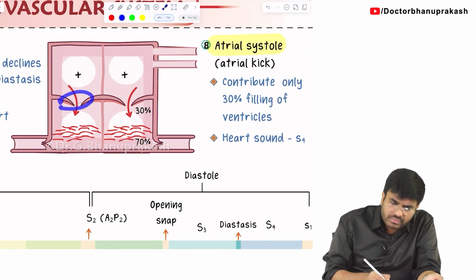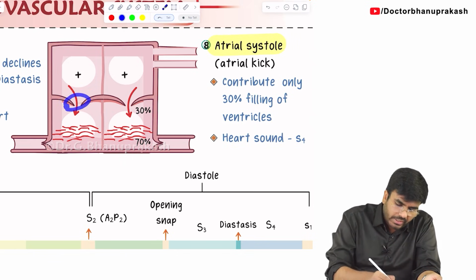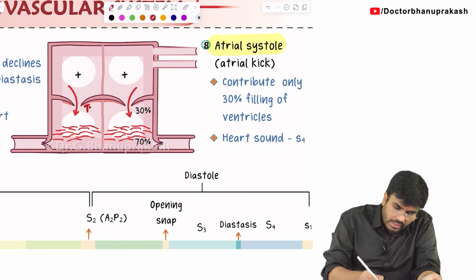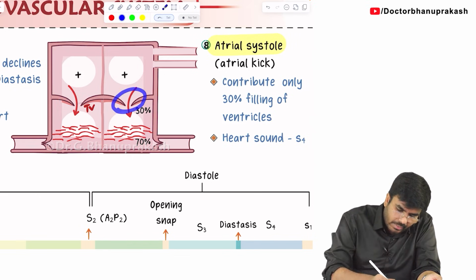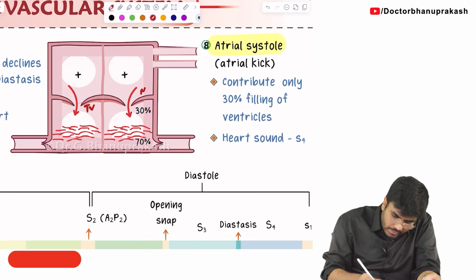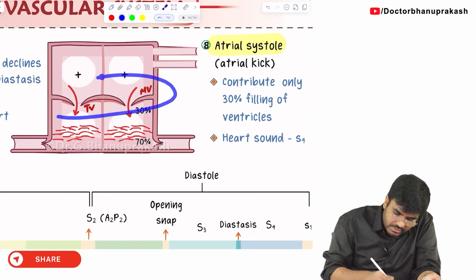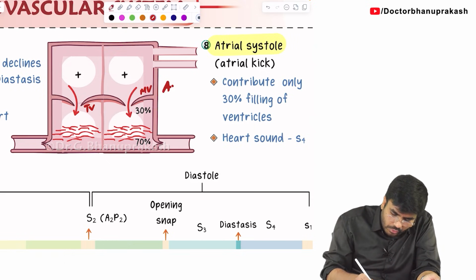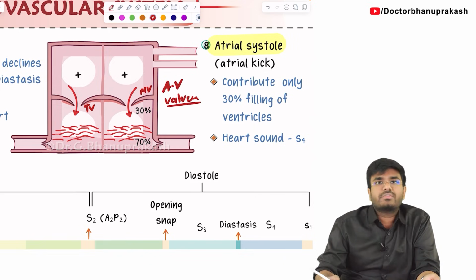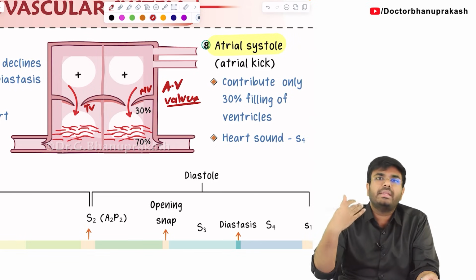Tell me, what is this valve which I am pointing here? This is the tricuspid valve, and the valve which I am pointing right now here, this is the mitral valve. Now these two valves together are called the atrioventricular valves, because they are separating the atria from the ventricles.